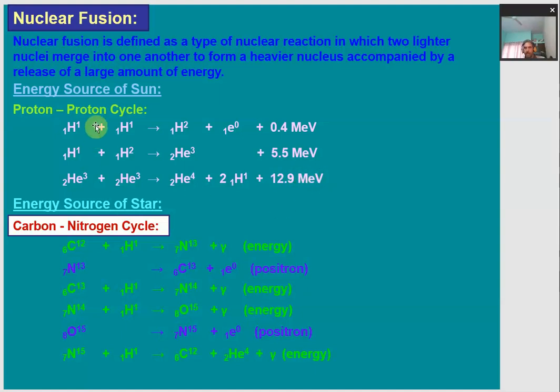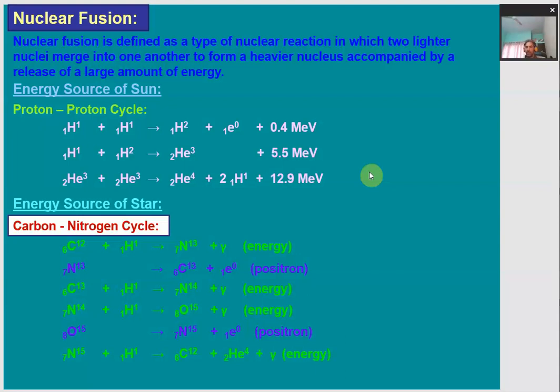So this cycle is followed again and again, and in each step of the cycle a large amount of energy is released. Every proton-proton cycle gives rise to energy equal to the sum of all these energies, which is very large, even in comparison to the nuclear fission process.